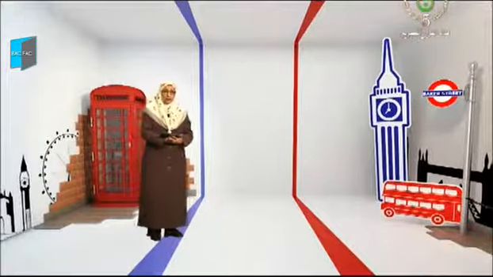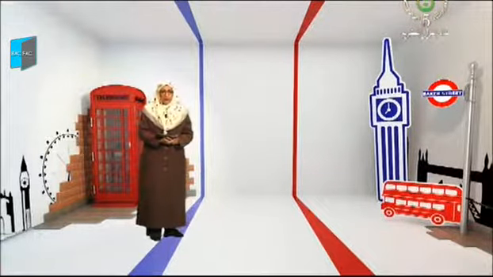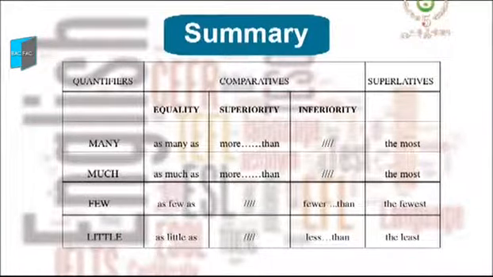Good. Let's move now to the comparison of these quantifiers. The table that you have in front of you summarizes the different forms of comparatives, equality, superiority and inferiority, as well as the superlative form. Notice that the comparative of equality is used with as, and that the quantifier does not change. As many as. It's the same with as much as.